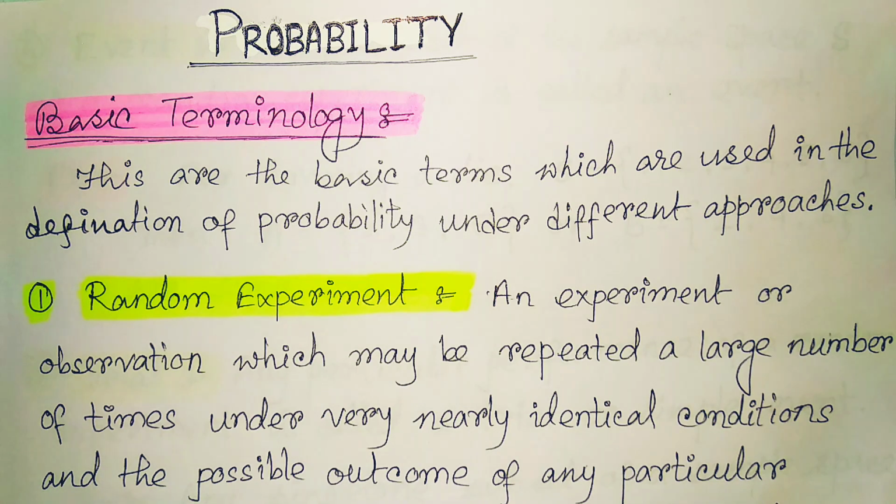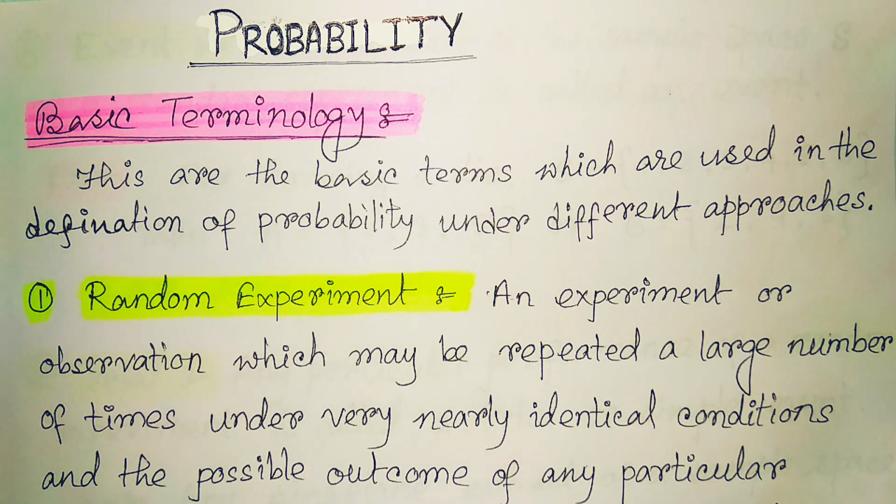Before starting probability, we should discuss some basic terms which are used in the definition of probability under different approaches. So the first definition is random experiment.